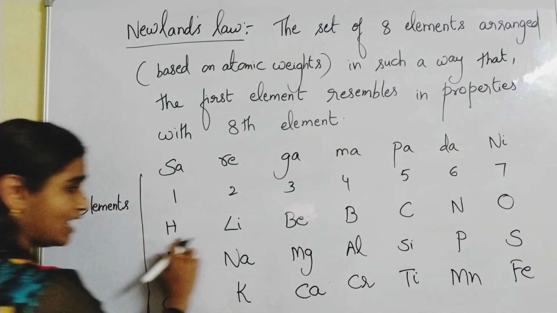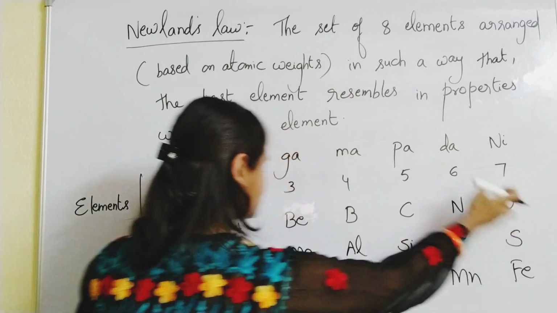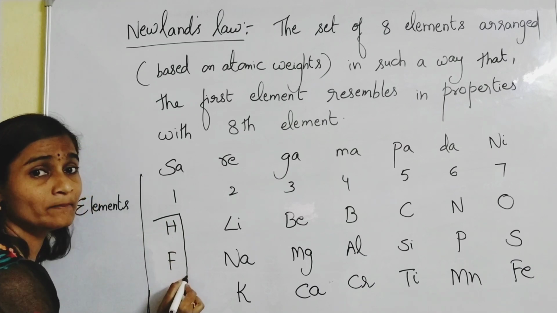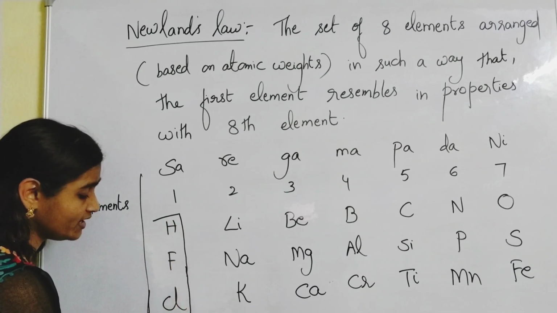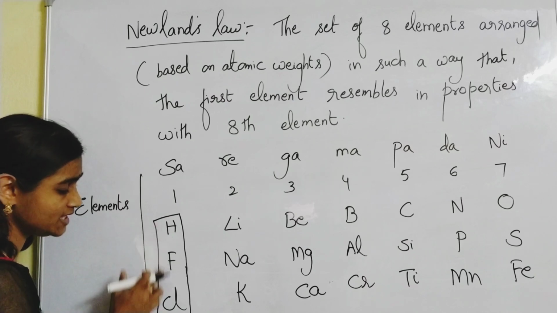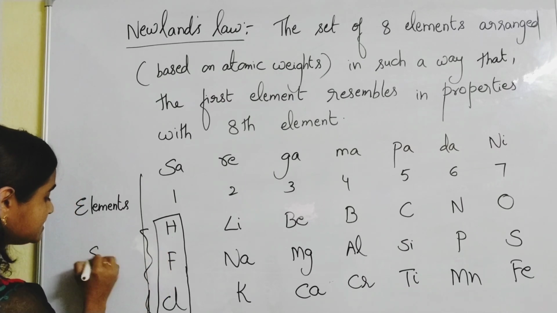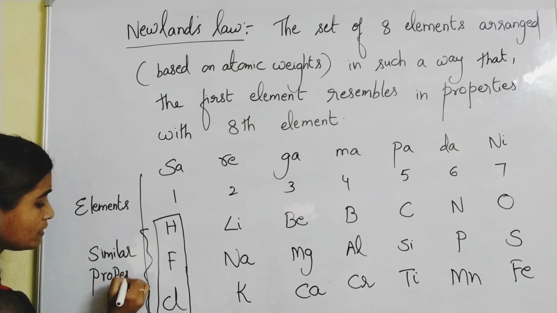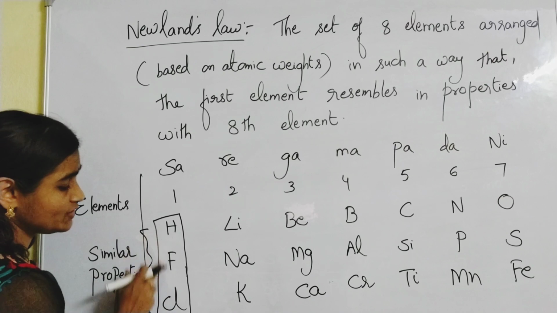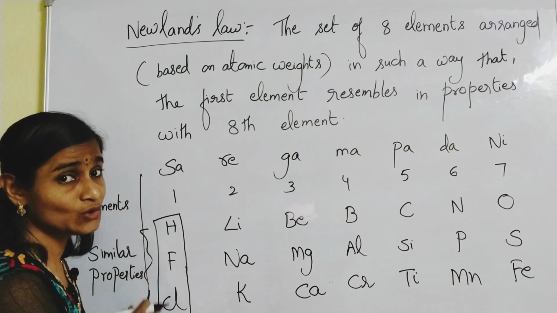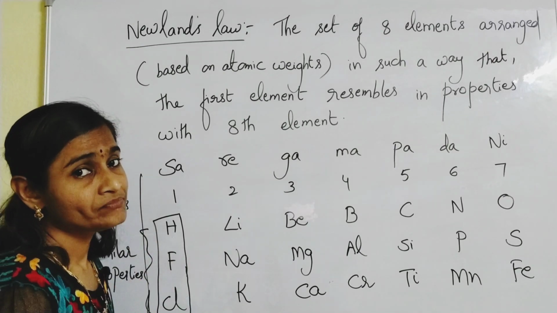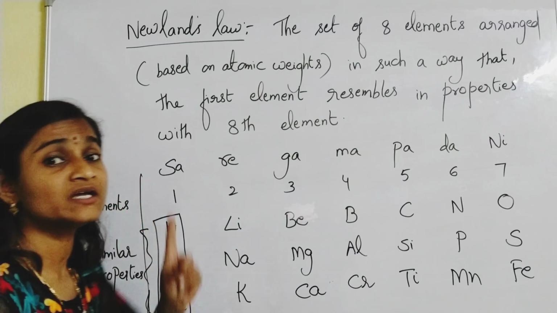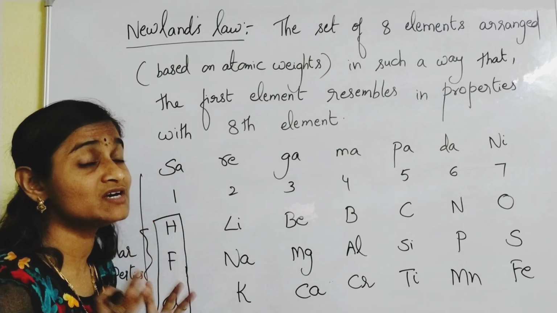So after the arrangement of 7 elements has finished, the next element was fluorine. So hydrogen resembles fluorine, and then fluorine resembles chlorine. So these elements have similar properties. Hydrogen, fluorine, chlorine: all three are gases. Okay, similar properties are there for them, so these 3 elements come under one group. In that way he was arranging.